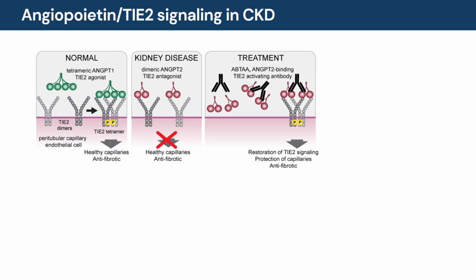ABTA is a humanized antibody that binds 2 angiopoietin-2 dimers into a configuration that turns angiopoietin-2 into a TIE2 agonist, and this restores TIE2 signaling. Several factors contribute to the loss of TIE2 signaling in kidney disease. Apart from the increase of angiopoietin-2, also VPTP increases, and this results in more dephosphorylation of TIE2. In addition, TIE2 itself decreases.